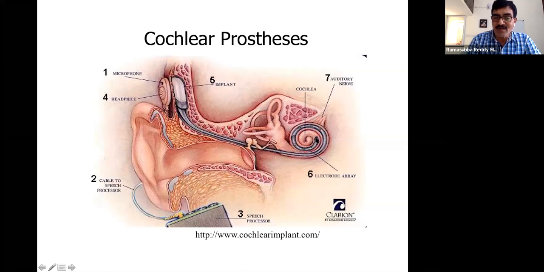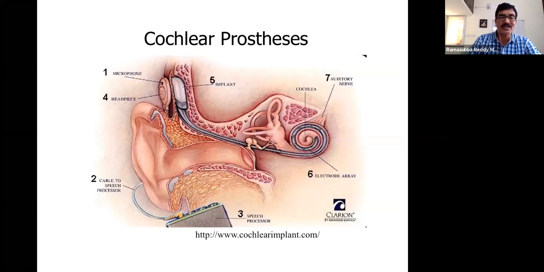So here the acoustic activity is getting converted into electrical signals, and that will be sent to the brain. This part is what we call the cochlear process, or cochlear implant. So that is developed.